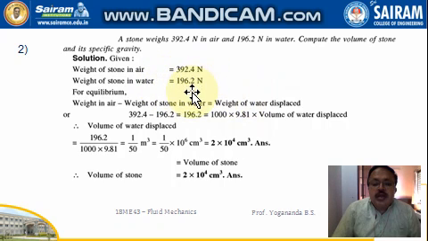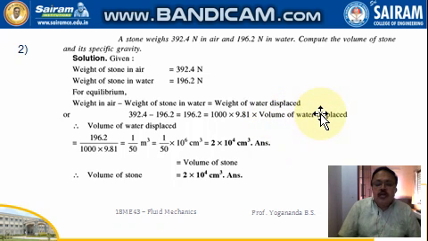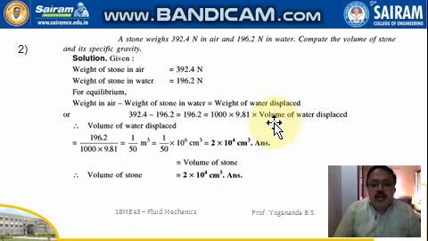The weight of the stone in air and the weight of stone in water are given, written here. For equilibrium, weight in air minus weight of stone in water is equal to the weight of water displaced. So it is nothing but the difference in the weight of stone in the air and weight of stone in water, that much weight of water is displaced.